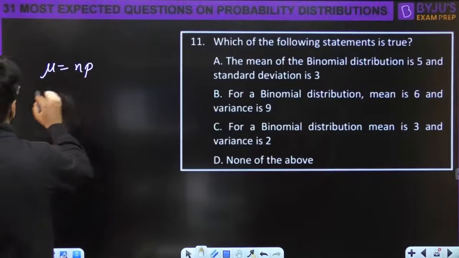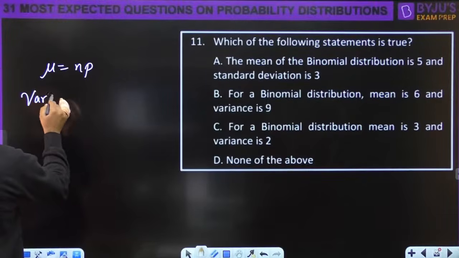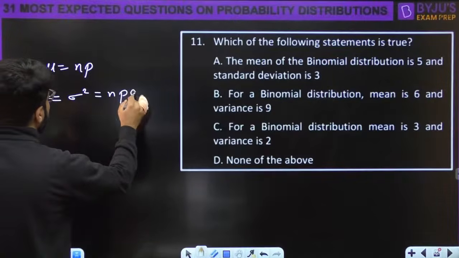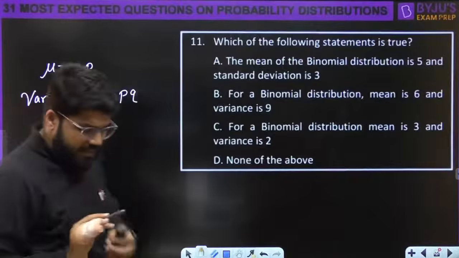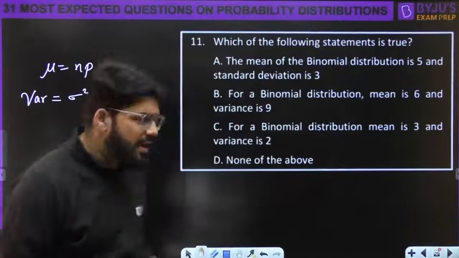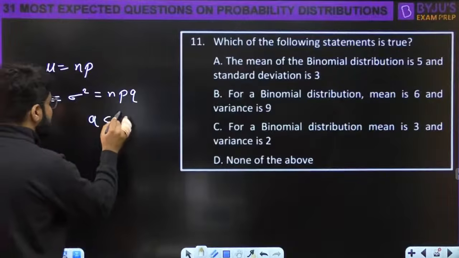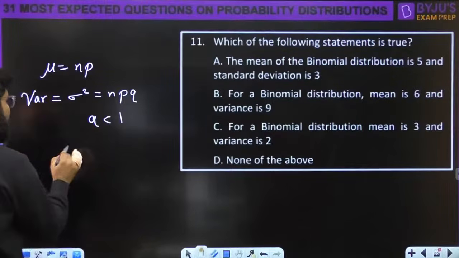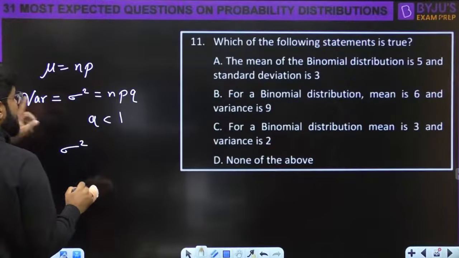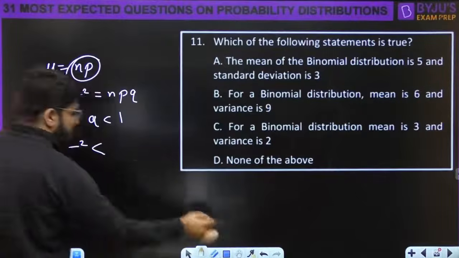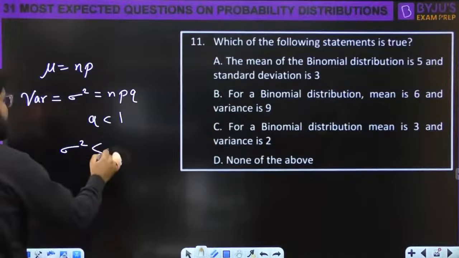The mean is np. But the variance formula, right? Variance is also known as sigma square. Variance is given by the formula npq. Now q is the probability of failure, and that is why q is less than 1. It's a probability, and that is why the variance, sigma square, here q is multiplied, and that will make the answer less than np.